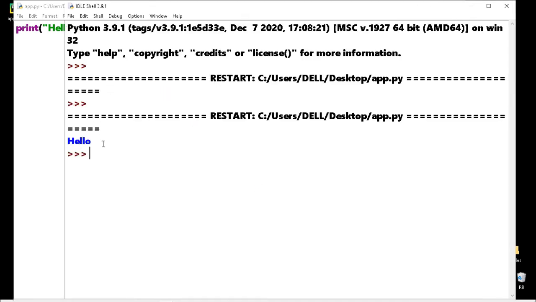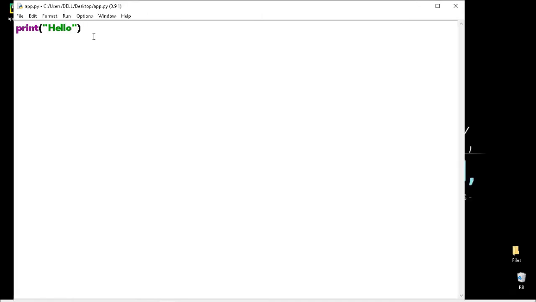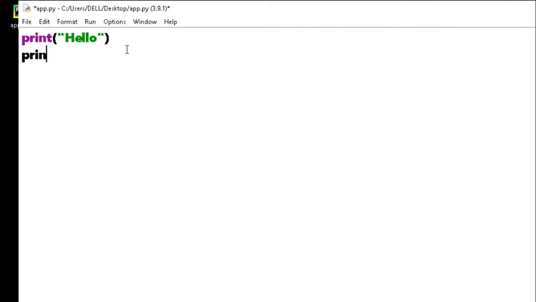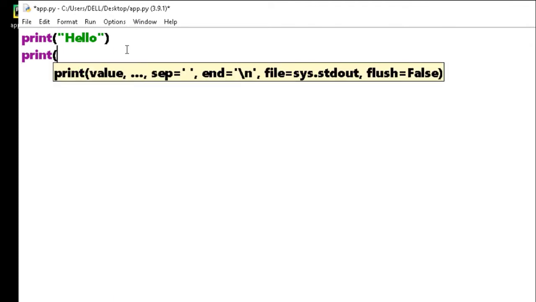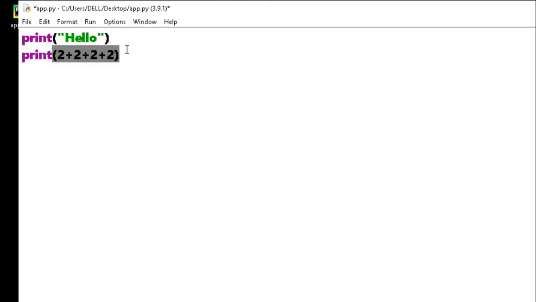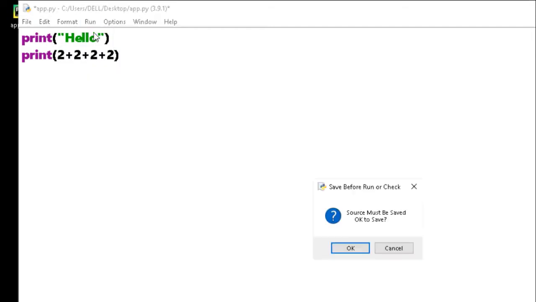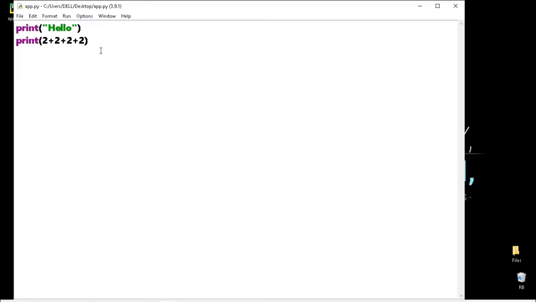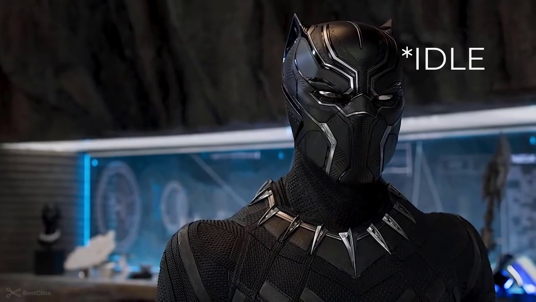hello is printed. And if you want to do some maths calculation, that will be really helpful, like 2 plus 2 plus 2 plus 2, like that. And you can run this. What is that? 8? Yeah, 8. Look how old, functional. We don't like odd appearance. So old tech, functional but old.